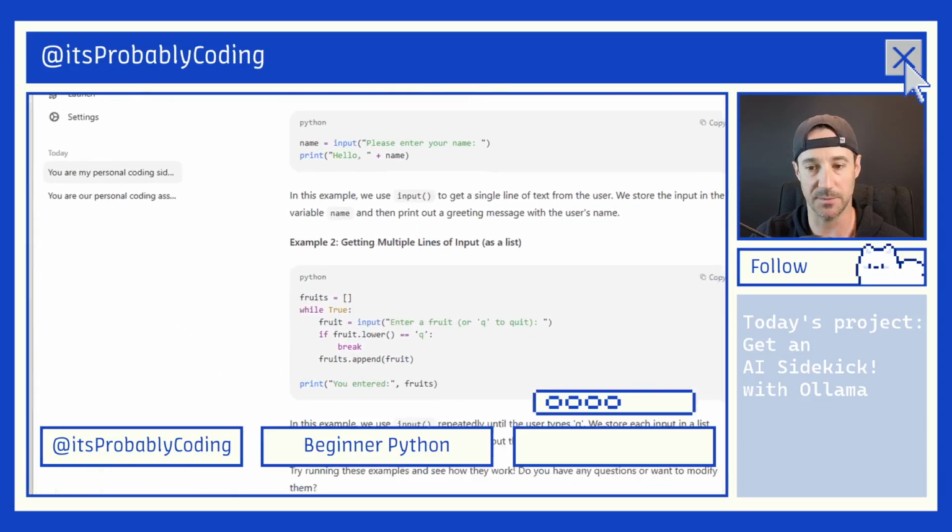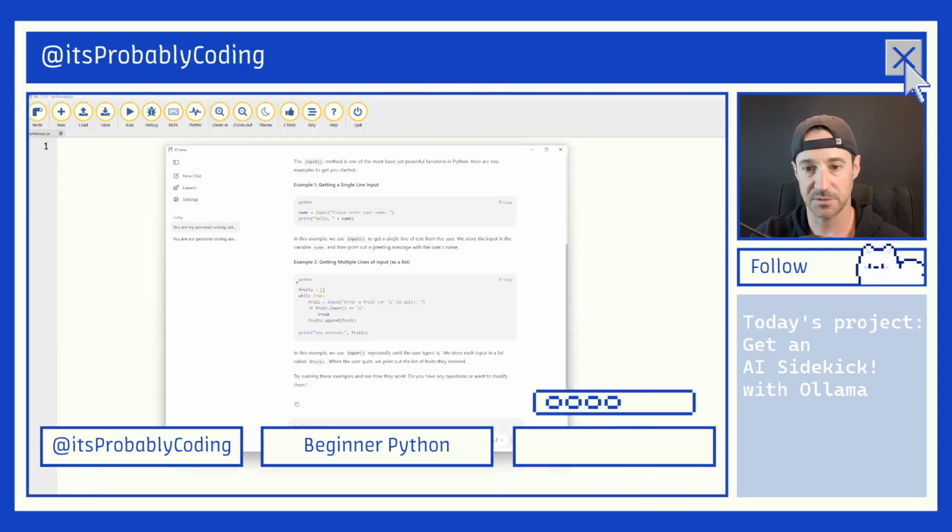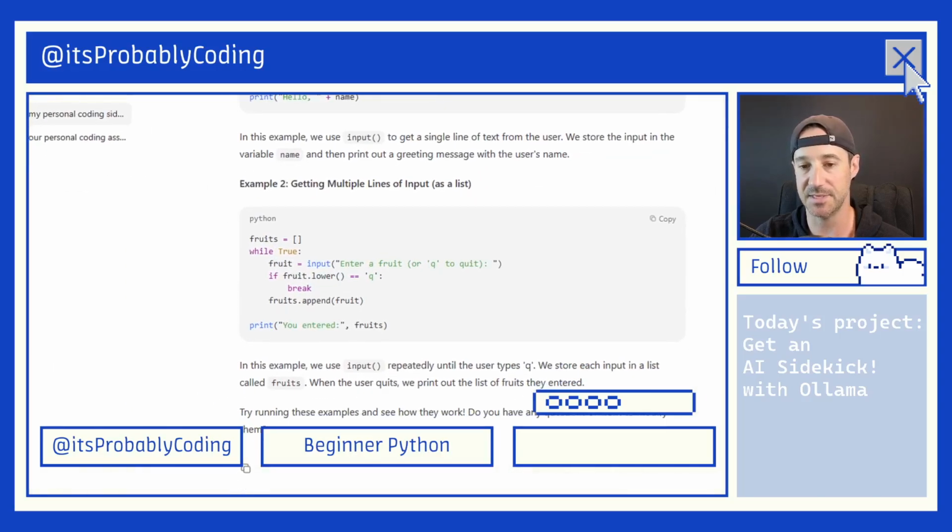So this while loop here, let me see if I can do this. This fruits is a list, so you can put things inside the list, and then while true, so this is a while loop right here, and true is like it happens all the time, unless the user breaks out of it. Fruit equals input. Enter a fruit or Q to quit. So it looks like the user can type in fruit, and if they do type in fruit, it appends it. See fruits.append.